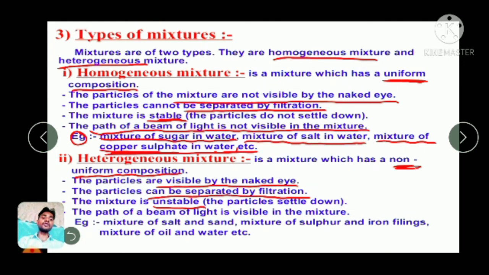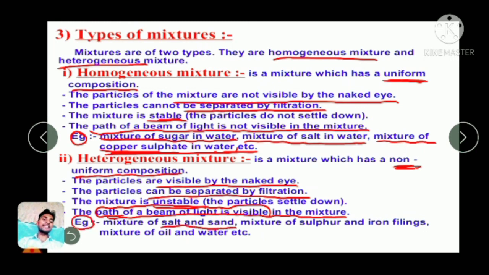It is unstable because if you mix something in it and leave it for some time, it will settle down or divide into two layers. And when you pass a light through the mixture, the path of the light will be completely visible.